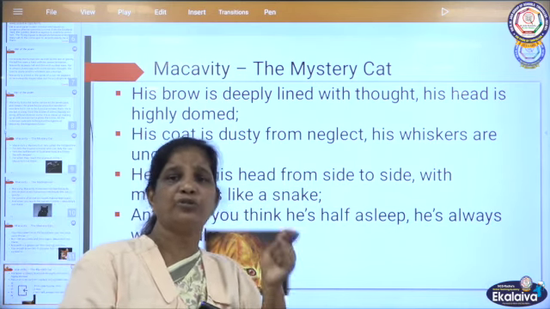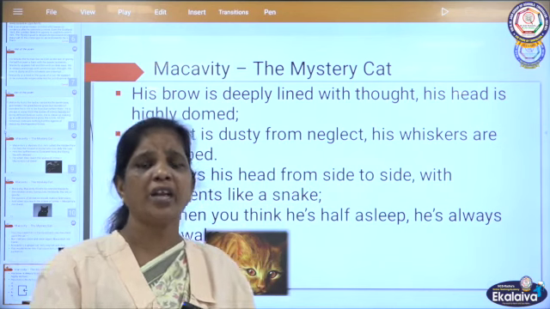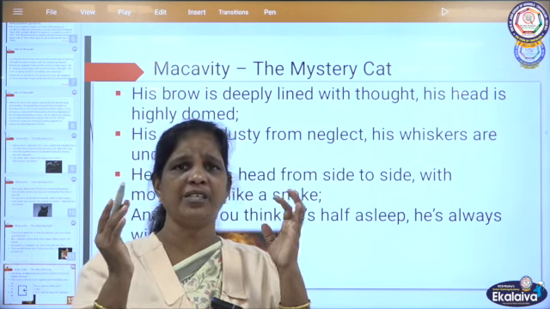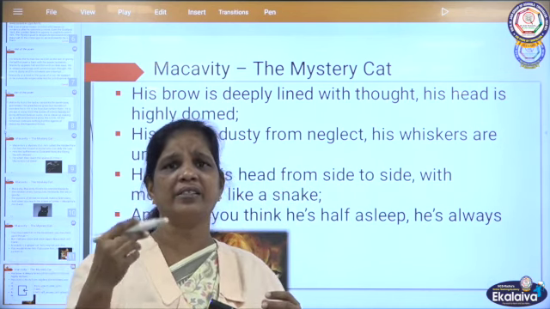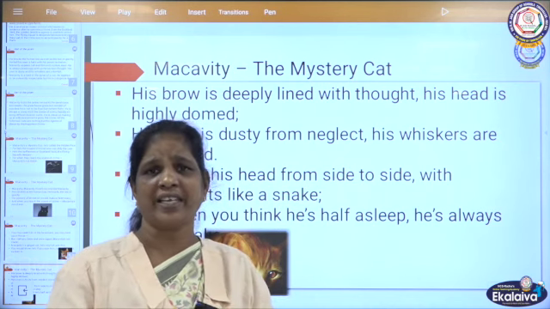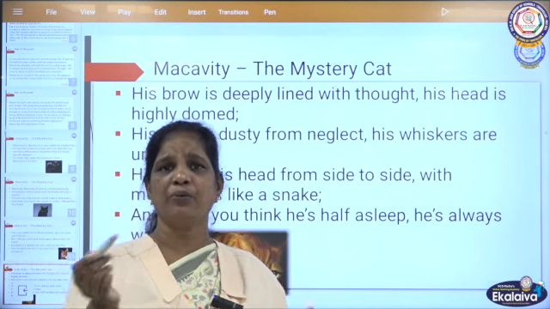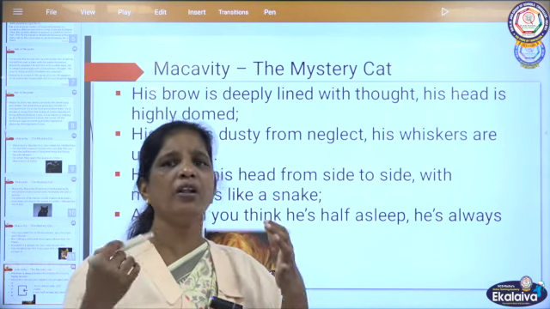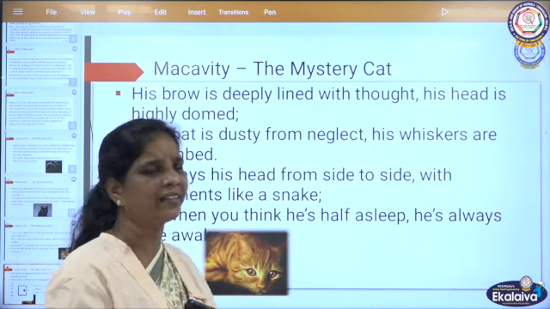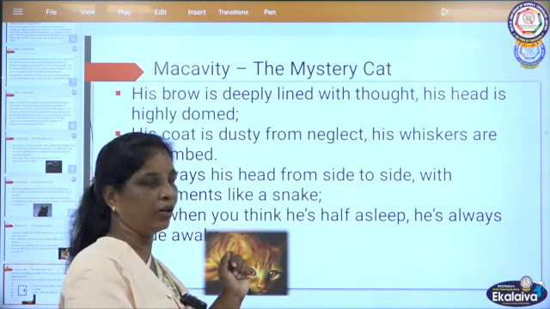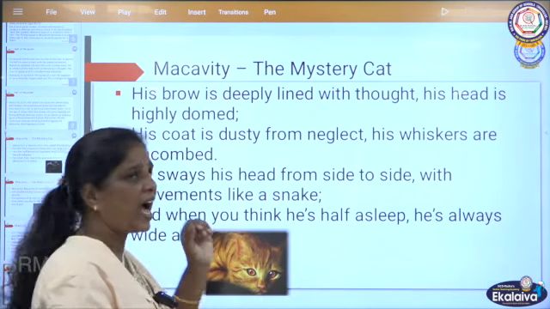Now sometimes when you're thinking in your mind, your eyebrows and the forehead will be sunk, and there will be wrinkles, the lines will be seen. So for the cat it will be, because always it will be thinking where to steal and what to steal, how to steal. This all will be running in his mind. It will be a high thinker, and it will be thinking a lot. His head is highly domed.